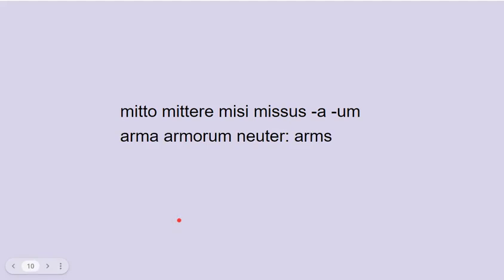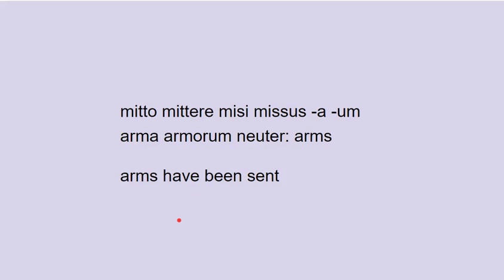And now let's take a look at this verb, mitto, mittere, misi, missus, the verb to send. And we're going to put it together with a noun, arma, armorum, neuter, arms. We're going to try to make the sentence, arms have been sent. So arms is going to be your subject. So nominative plural neuter, arma.